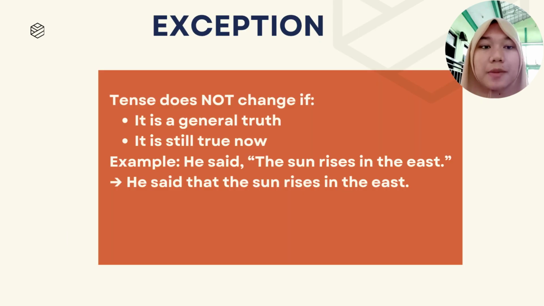Next, the exception. However, there is one important exception. We do not change the tense if we are reporting a general truth or something that is still true right now. For example, the sun rises in the east. Even in indirect speech, we say he said that the sun rises in the east, because the sun still does that today.